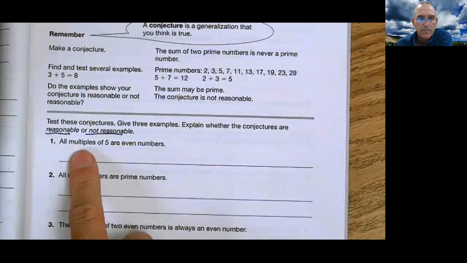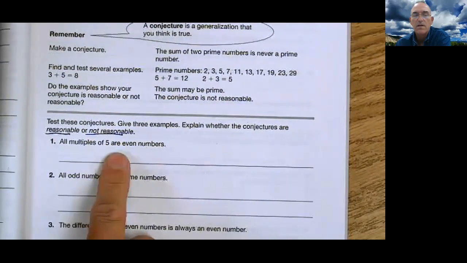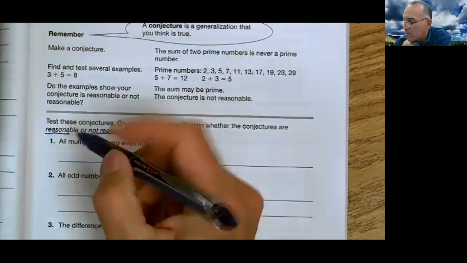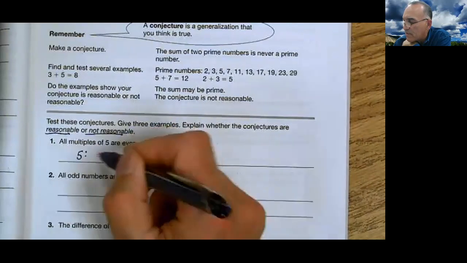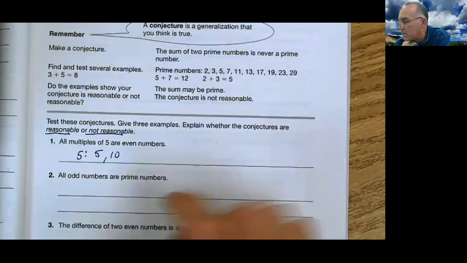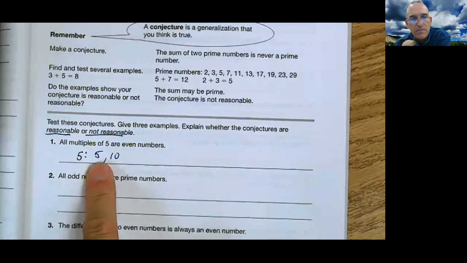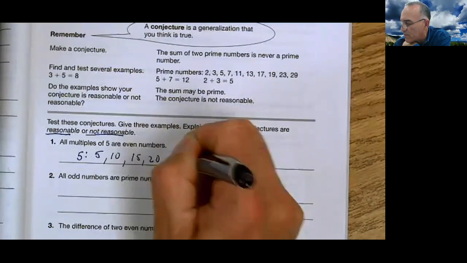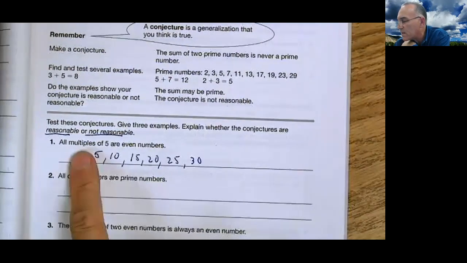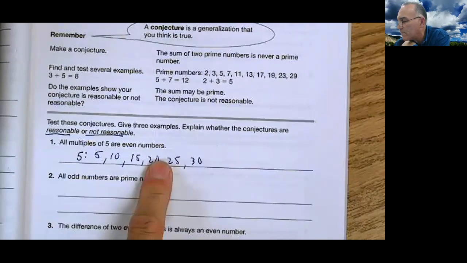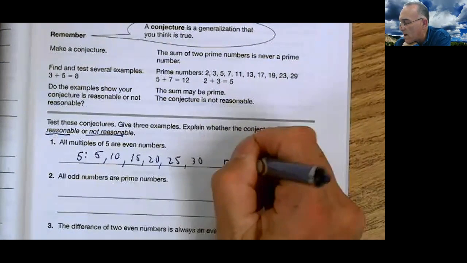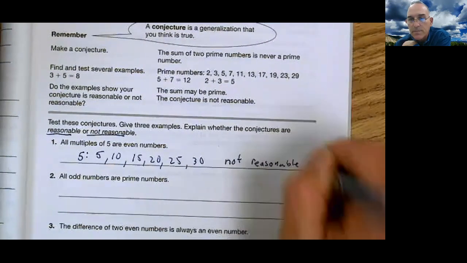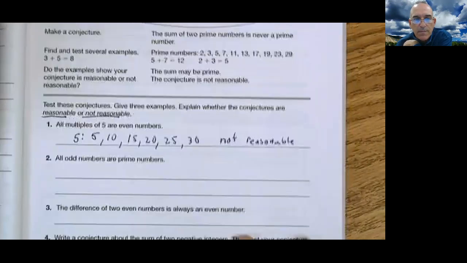All multiples of 5 are even numbers. Are all multiples of 5? So if you go right through them, multiples of 5: 5, 10. Well, that one's not even. 15, 20, 25. Couldn't you keep going? And it said all multiples of 5. Well, no. So this is not reasonable. It's not reasonable.